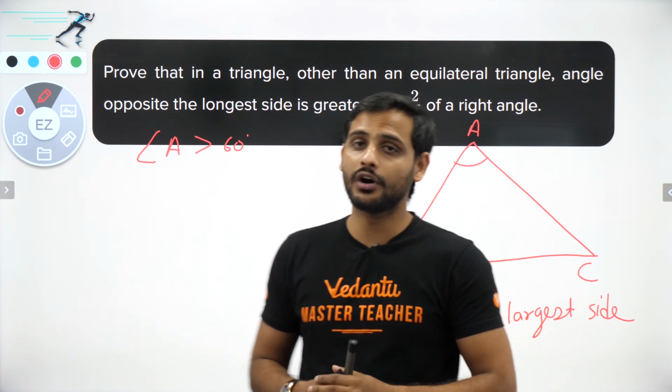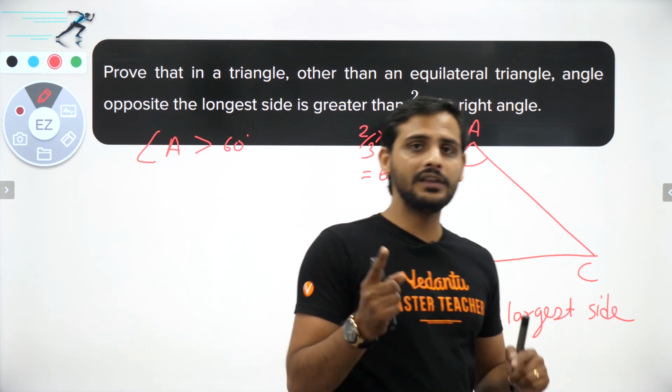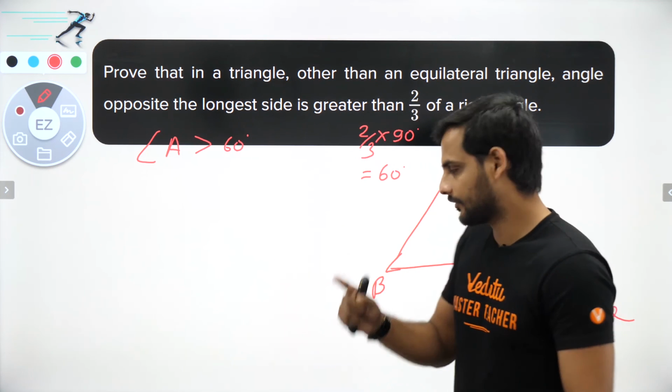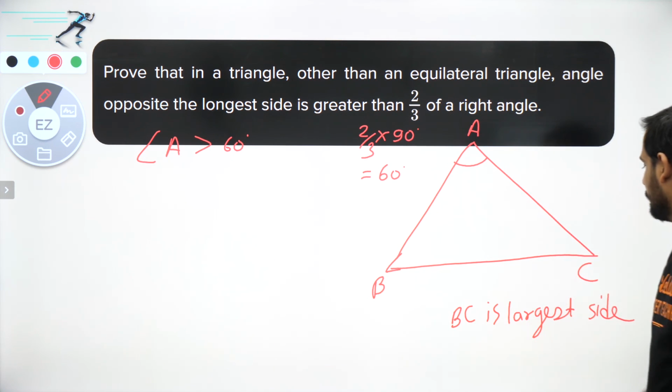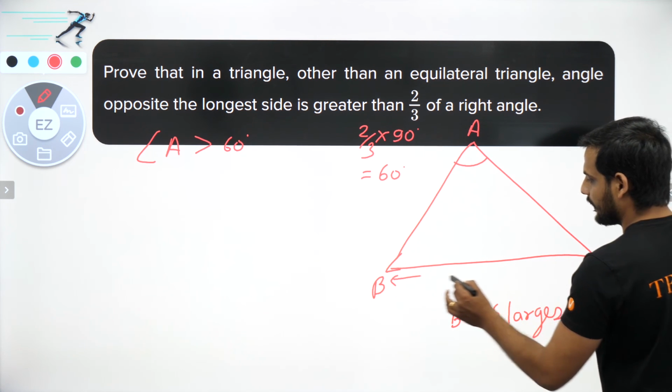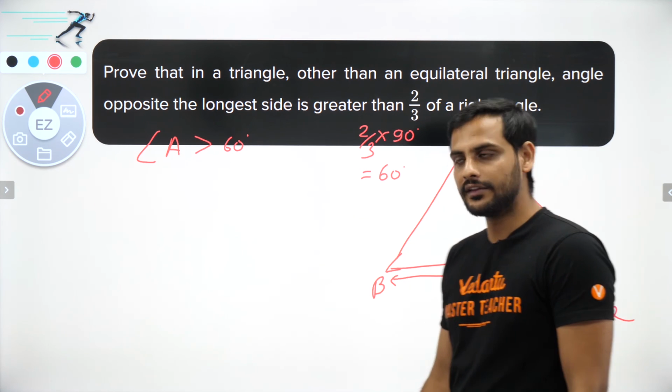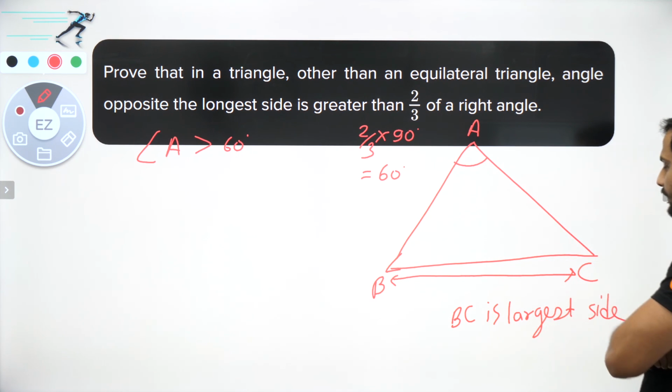That means if it is not an equilateral triangle, at least one angle has to be more than 60 degrees. This is what we want to prove now. So now let us say BC is the largest side, as they have told or as we have assumed. So we want to prove that this angle A is more than 60 degrees. Now let's think what we can do. We don't know what angle B and angle C are. Okay, so I can say that angle B plus angle C.